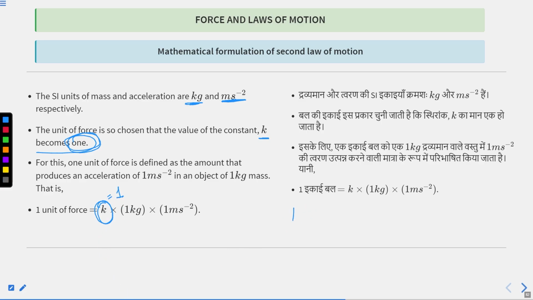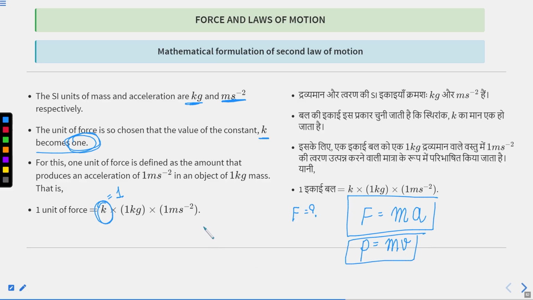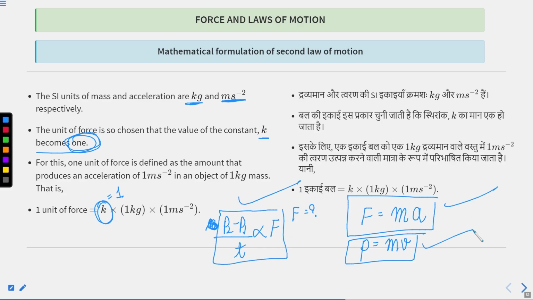So if you want to calculate the force, force is just the product of mass into acceleration. This is the formula for force. The formula for momentum is mv. And according to the second law of motion, rate of change of momentum, p2 minus p1 divided by time, is directly proportional to the force applied to it. So these are the three formulas which you have to remember. And these formulas are derived because of the second law of motion.